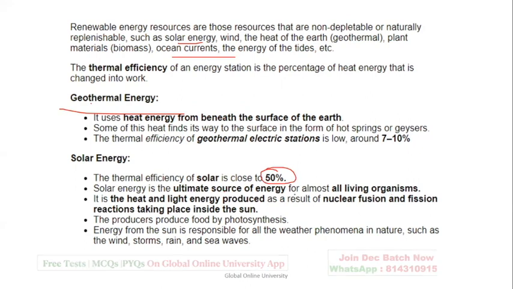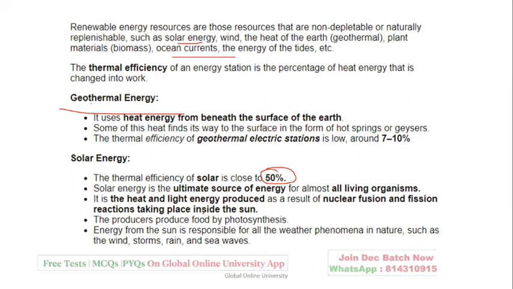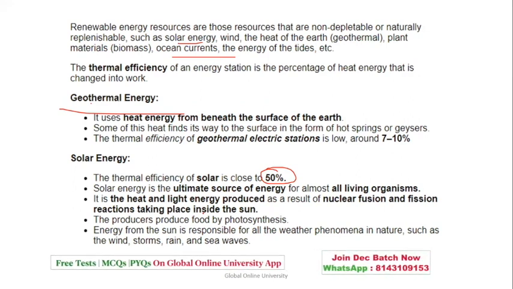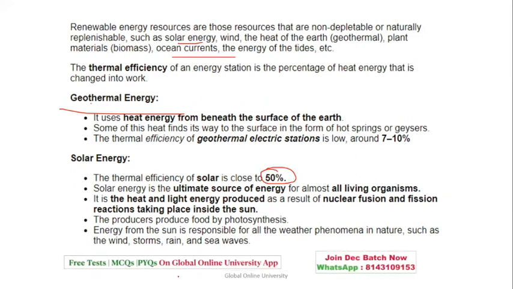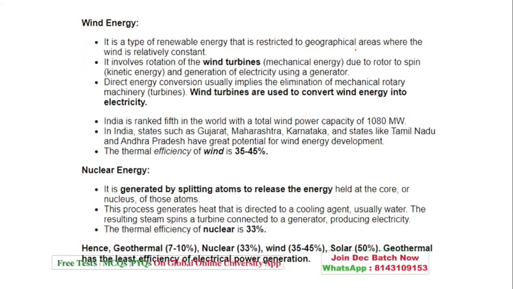The ultimate source of energy for all living organisms is the heat and light energy produced as a result of the fusion and fission reactions. The producers produce food by photosynthesis, and it's responsible for all weather phenomena such as wind, storm, rain, or heat waves. Then next one we have is wind energy, a renewable energy restricted to certain geographical areas, which includes wind turbines. It is a direct conversion which implies elimination of mechanical machines. They are used to convert wind energy to electricity.